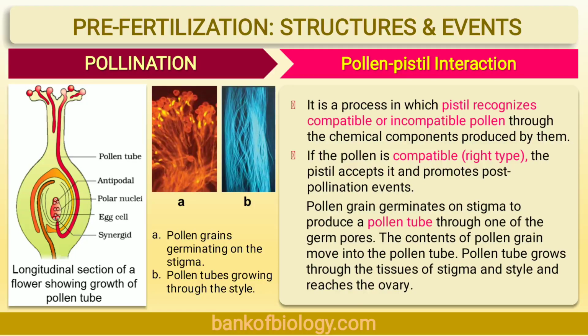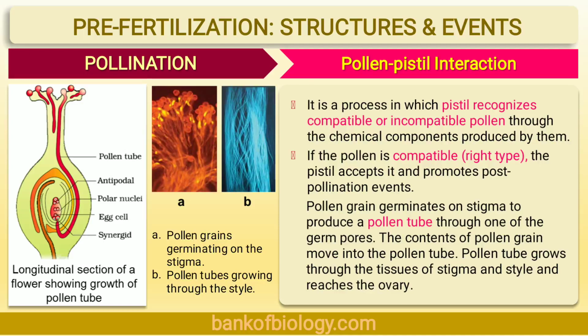Thus, only the right type, that is compatible pollen, germinates on the stigma and a pollen tube comes out through one of the germ pores. The contents of the pollen grain move into the pollen tube and it grows through the tissues of the stigma and then the style.